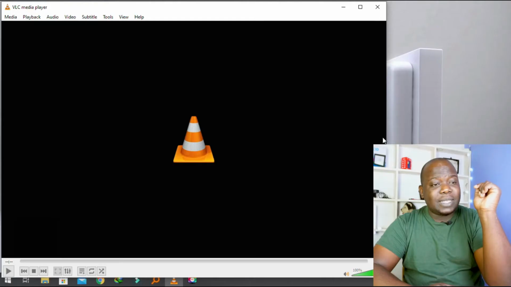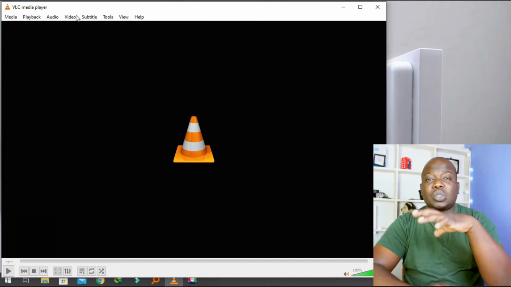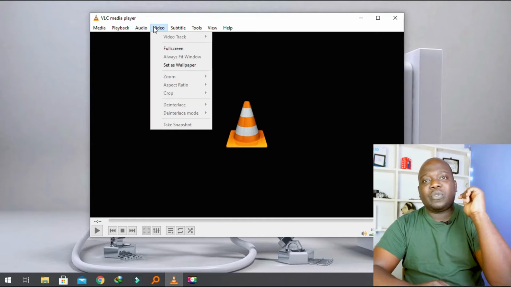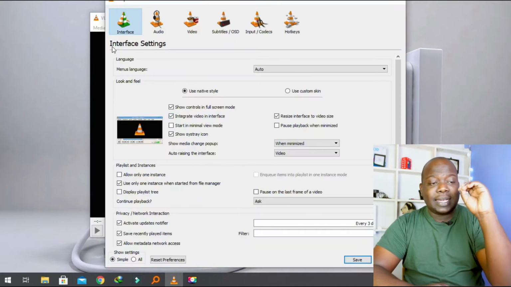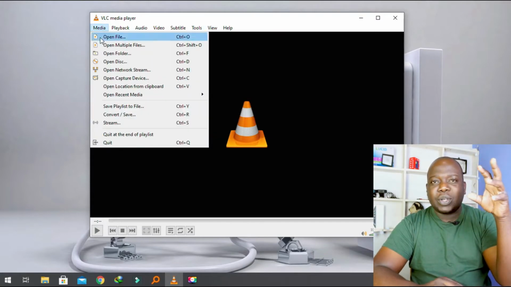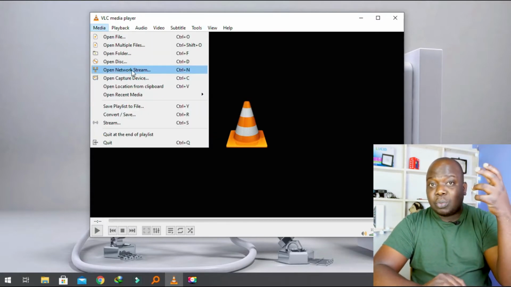So kicking us off at spot number 10 will be VLC Media Player. Now VLC is a very versatile media player right there. It is capable of playing all sorts of files. The codecs it supports are just so many, so no matter what kind of file you throw at it, it shall definitely get to play. Now VLC has so many added on features that so many people don't get to use, I think because they're not so much aware about them.